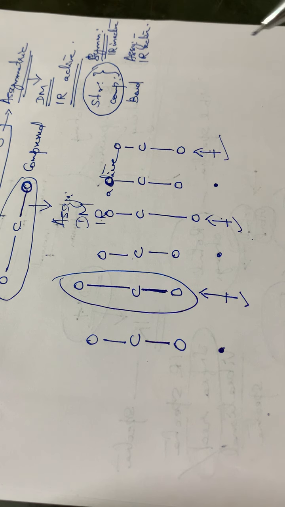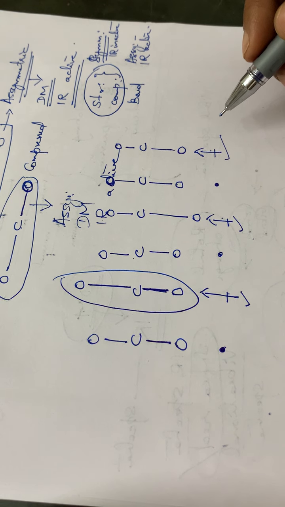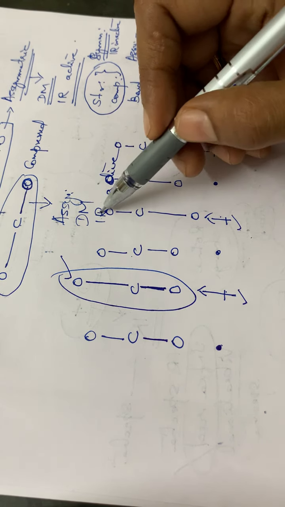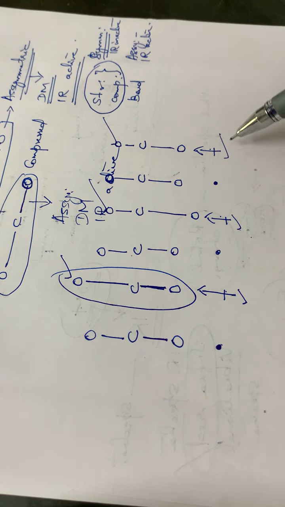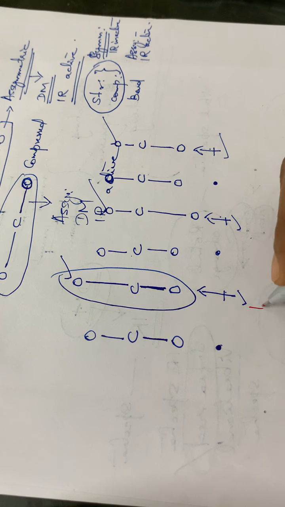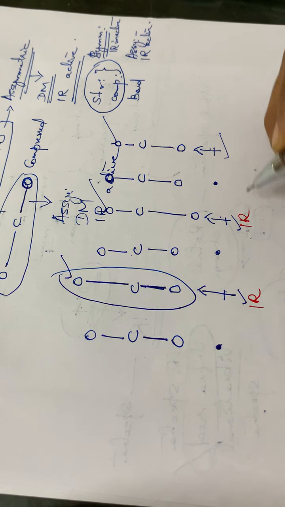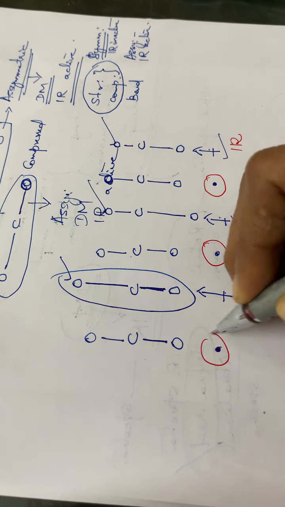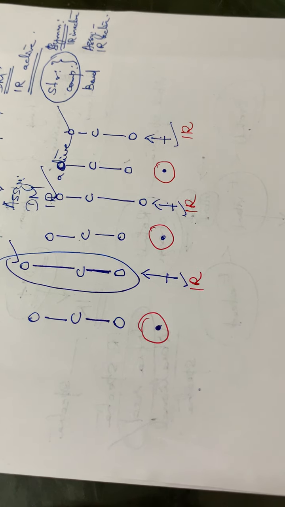So we can say that there will be a dipole moment, and also at these vibrations the molecule will be IR active. So at these vibrations the molecule will be IR active. This will be giving an IR spectrum, and these positions will not be giving any IR spectrum.